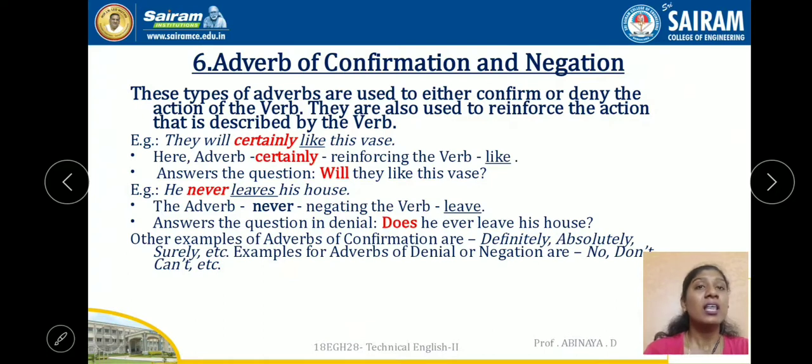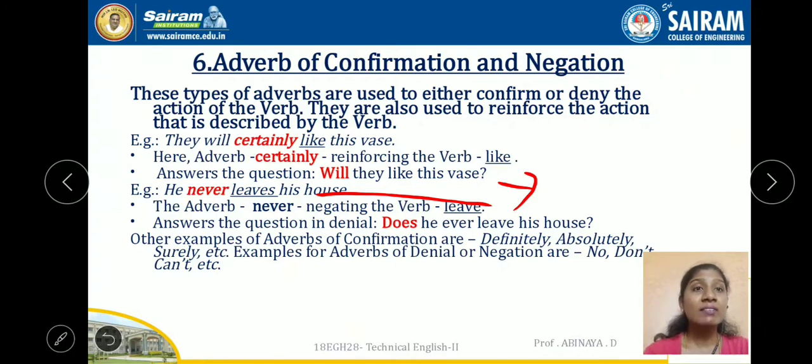For example, see, they will certainly like this vase. It may give the answer for a yes or no question. These adverbs of confirmation and negation are giving the answer for a yes or no question. For example, they will certainly like this vase. What may be the question? Will they like this vase? Right? We should answer either yes or no. Instead of yes or no, we are using the word certainly. Right? So these words are adverbs of confirmation. So what about this negation?